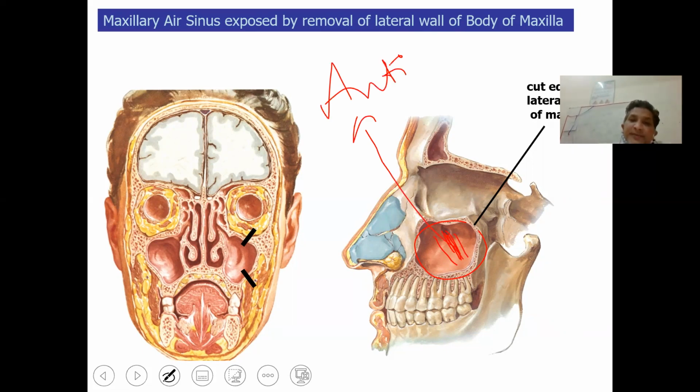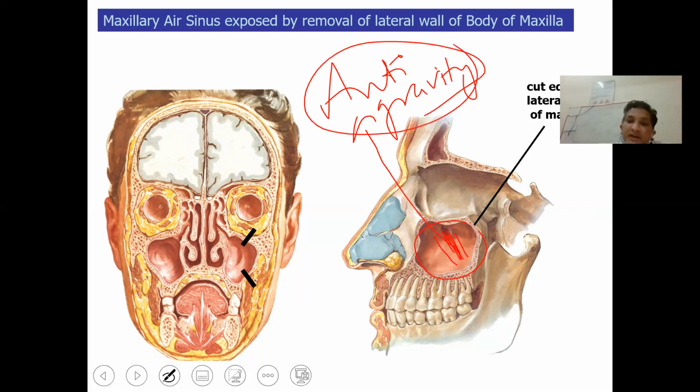This is the reason that maxillary sinus is so much more common than the other sinuses. Frontal sinus is also very common, but maxillary sinus is common because the lateral wall in the roof has got the opening.